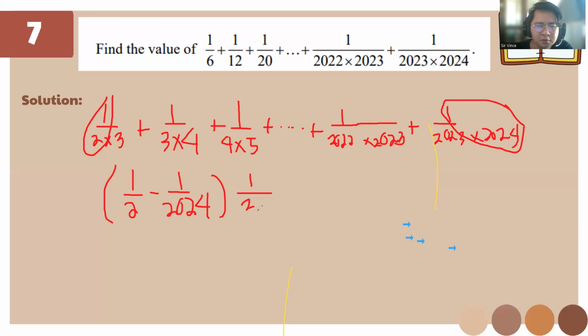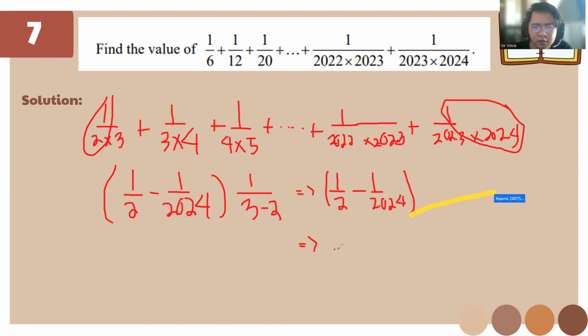So 3 minus 2, it's going to be 1 over 1. So we'll just focus on deducting. So we have here 2024.